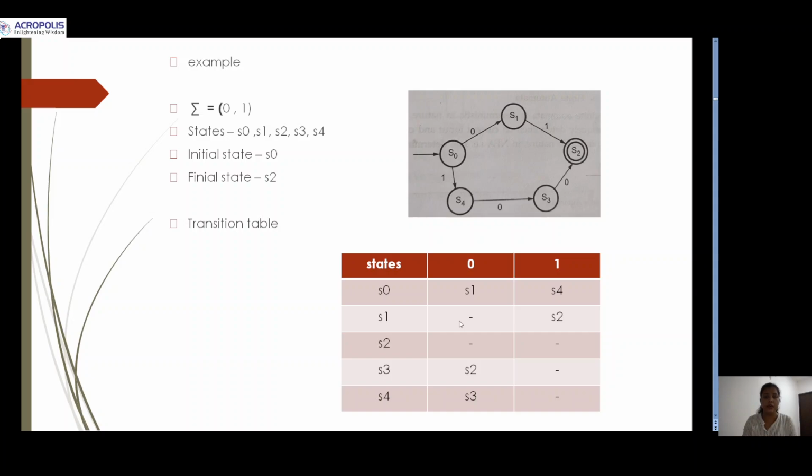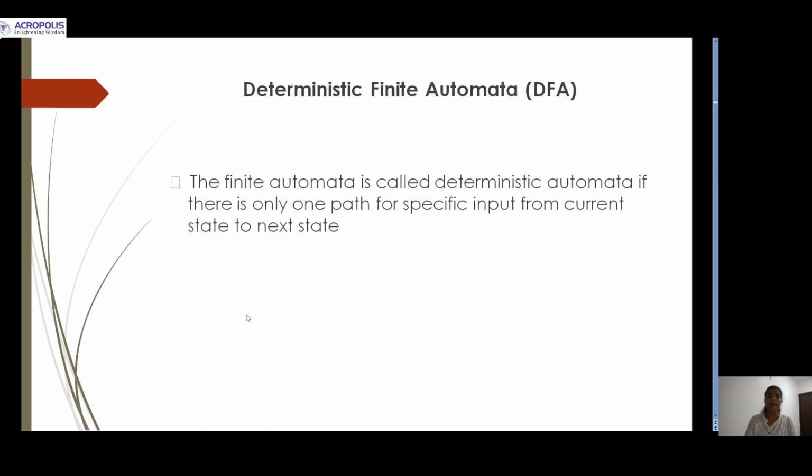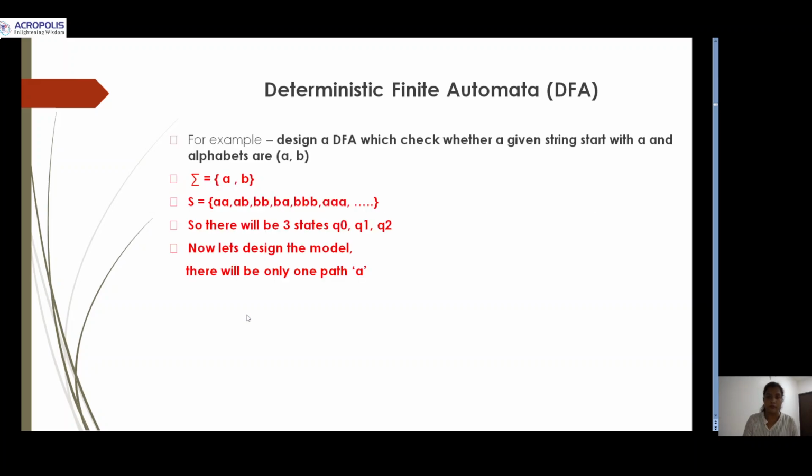This is another example of finite state automata. Basically, there are two types of automata. One is deterministic finite automata and another one is non-deterministic finite automata. A deterministic finite automaton has only one path for a specific input from the current state to the next state. That means in a deterministic finite automaton, there exists a unique path for a specific input from the current state to the next state.